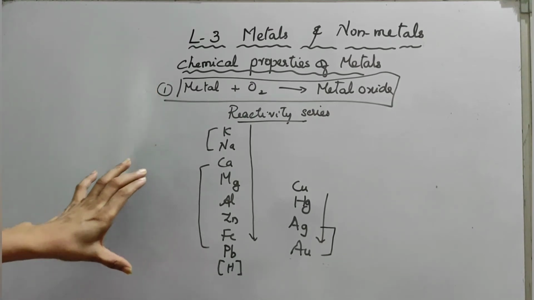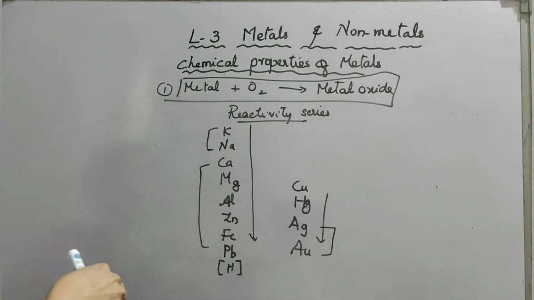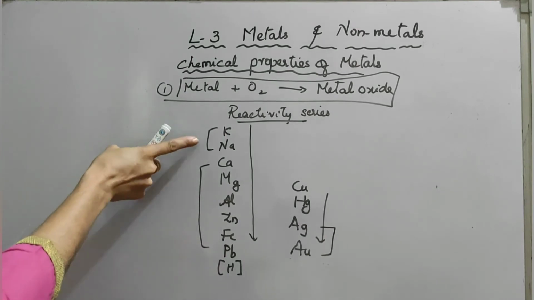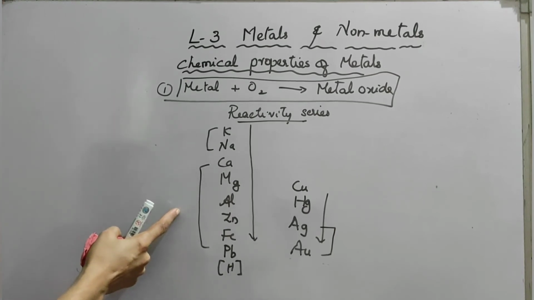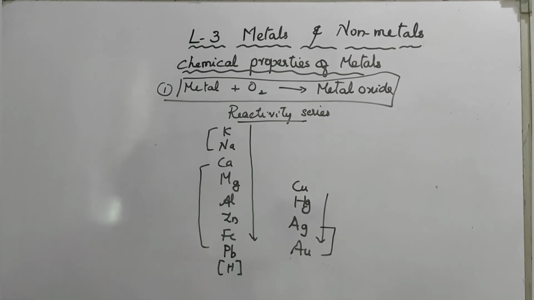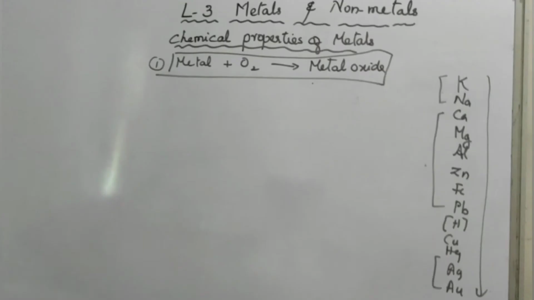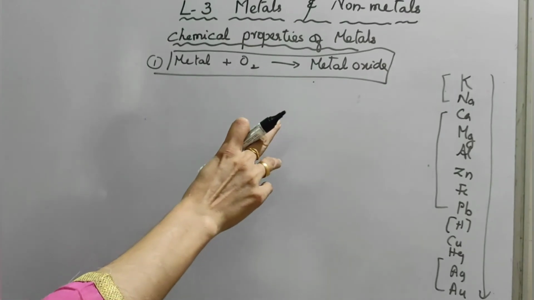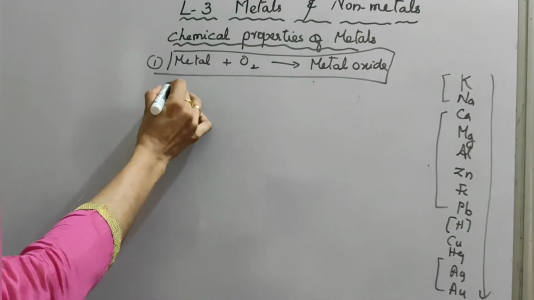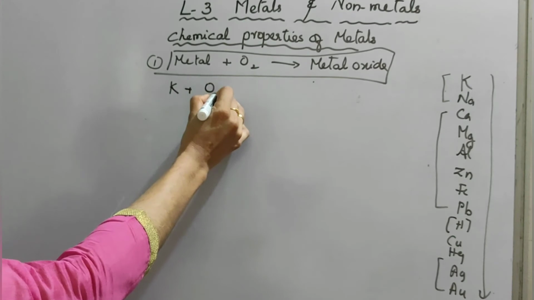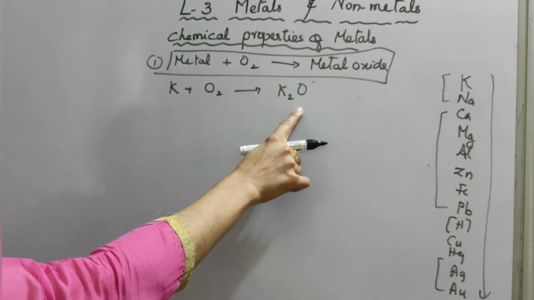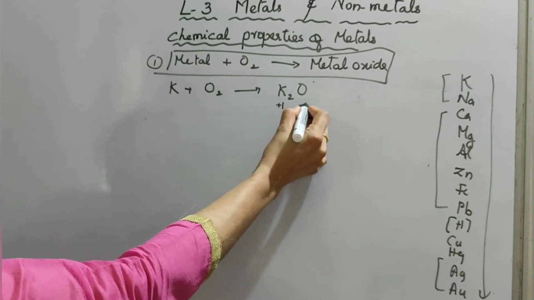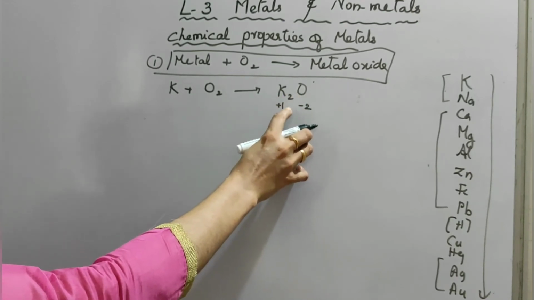Then we have to see how the metals react. First check highly reactive metals, then middle reactive, then low reactive, and what changes occur in the oxygen cases. First take the highly reactive metal, potassium. Potassium reacts with oxygen, giving potassium oxide, K2O. How does K2O come? Potassium is in the +1 ionic state, oxygen is -2, cross multiply to get K2O.